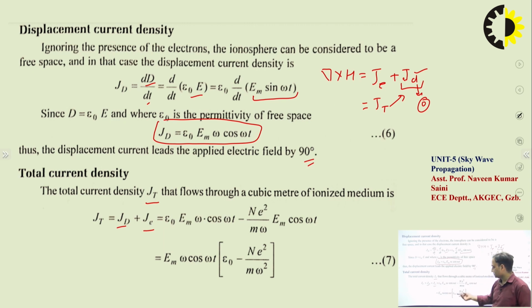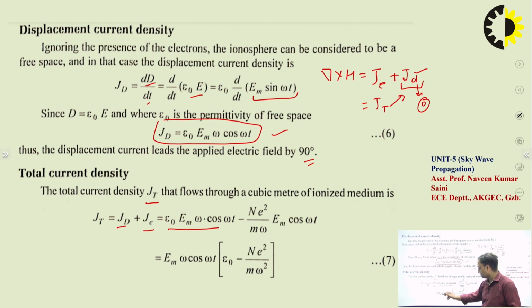So we can put these values all together. JD is equal to epsilon naught Em omega cos omega t, and JE is equal to minus N E square upon m omega Em cos omega t.